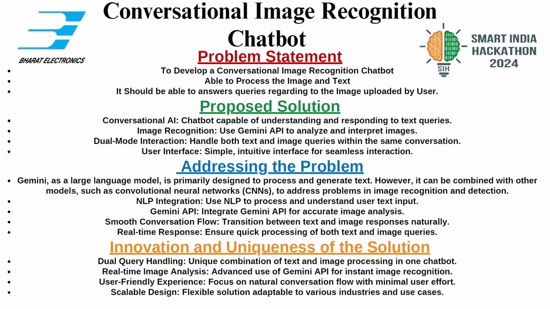And we used Gemini as the backend. Gemini is developed by Google, and Gemini uses convolutional neural networks, which are powerful neural networks. To address this problem, we used Gemini as a backend by using its API key. In this solution, there is a unique innovation.